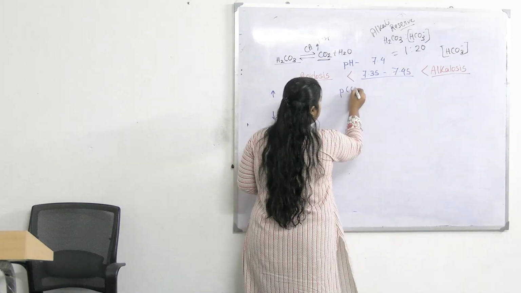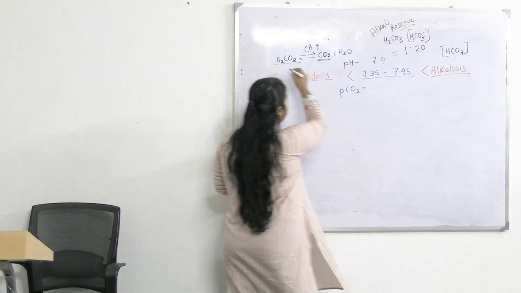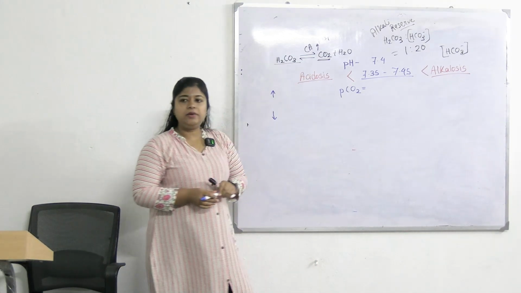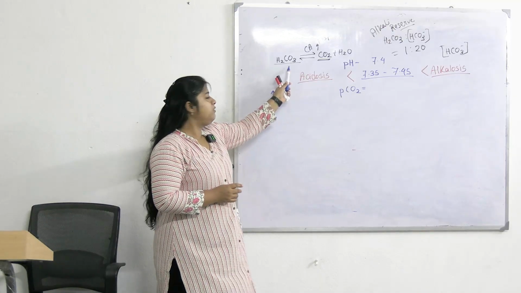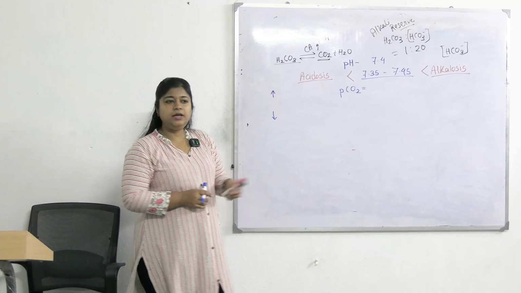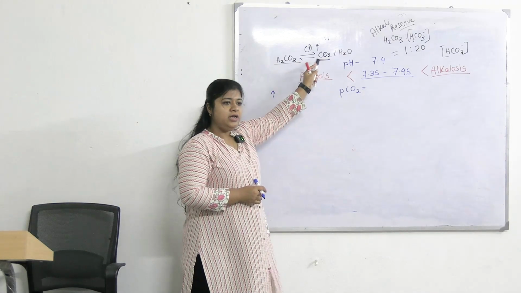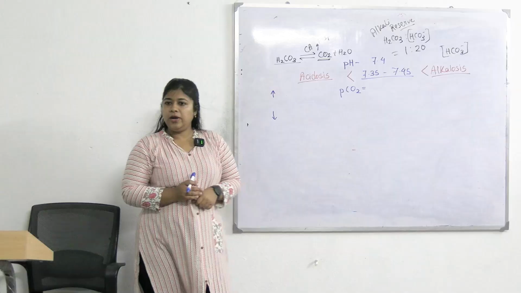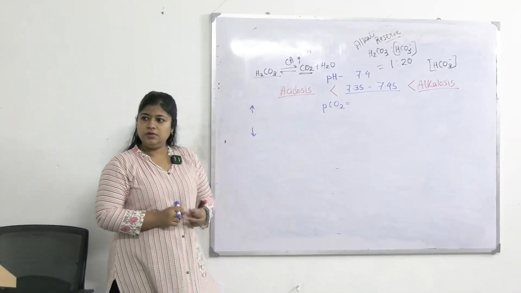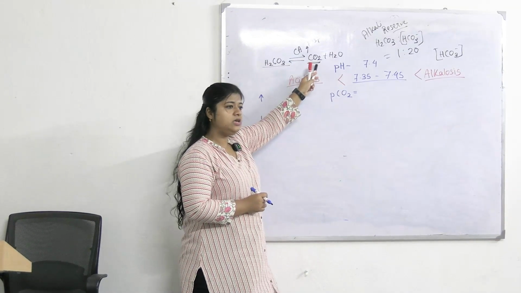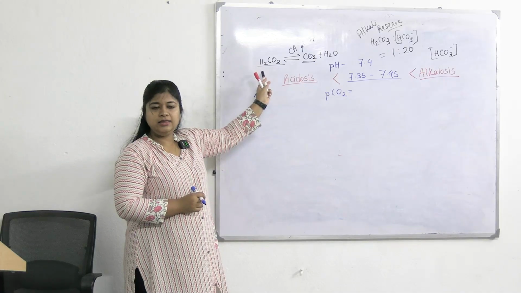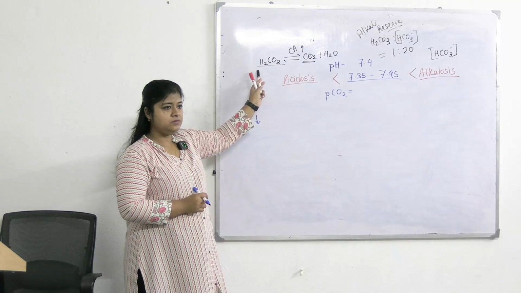So PCO2 value, whether it will be related to acid load or not, partial pressure of carbon dioxide in our blood is equivalent to the acid load of our blood. Understood? Why? Because this is easily dissociated into carbon dioxide and water. Okay, and this is bilateral. Whenever there is increased partial pressure of carbon dioxide, it will lead to formation of more carbonic acid and thus acid load will increase. All right?